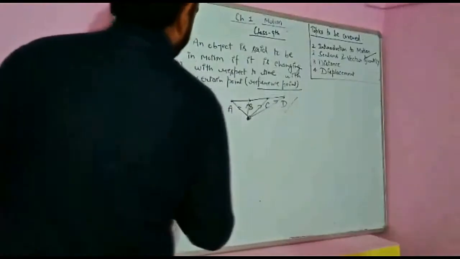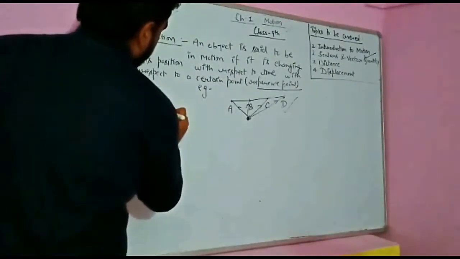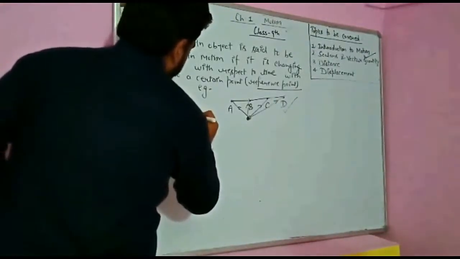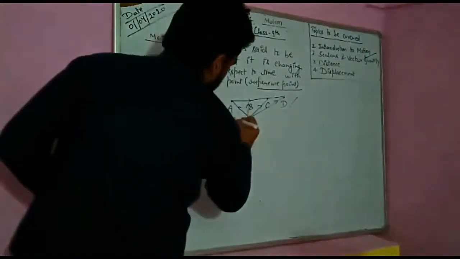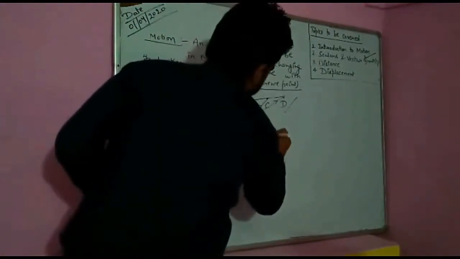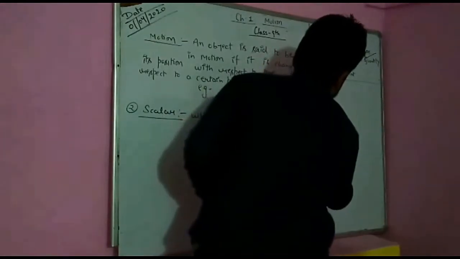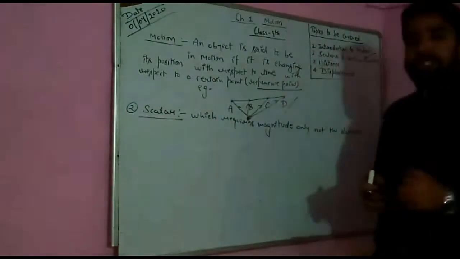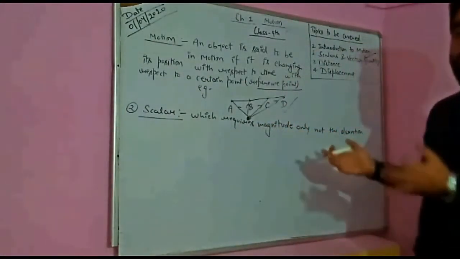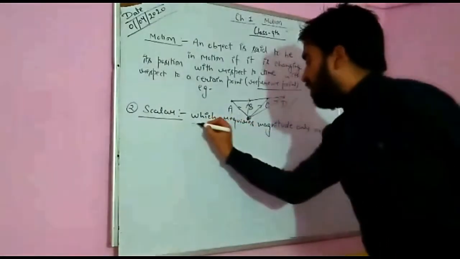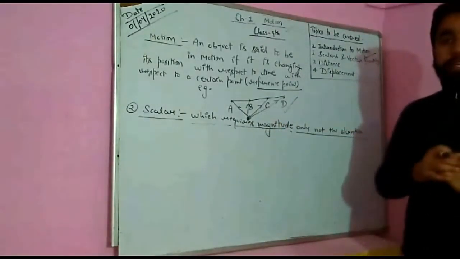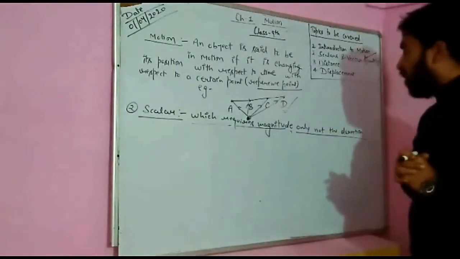Now scalars and vectors. What are scalar physical quantities and what are vector physical quantities? We are going to discuss. So a scalar requires magnitude only, not the direction. Students, for reducing the length of the video, I am not writing the whole or the proper definition. I am just writing the keywords to understand it in a well manner. So scalars are the physical quantities which require only the magnitude, not the direction.